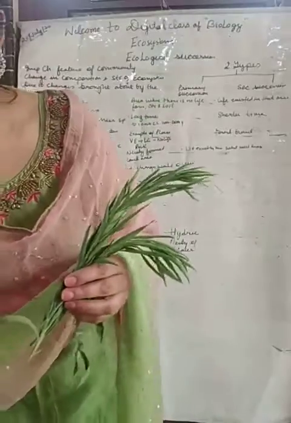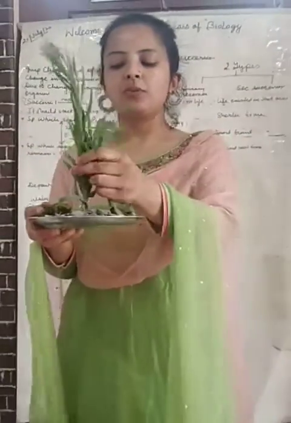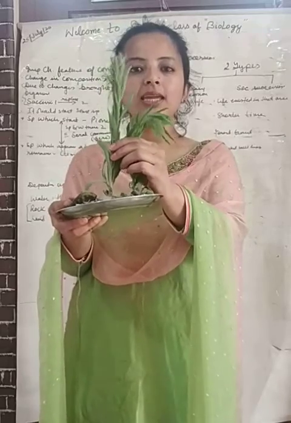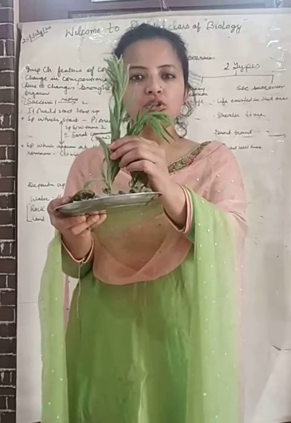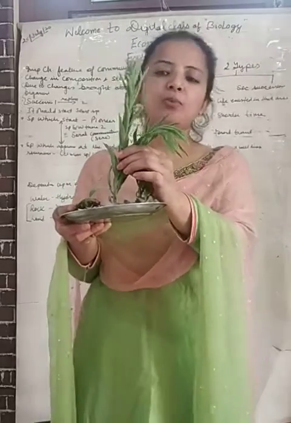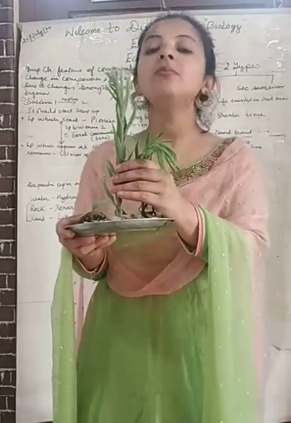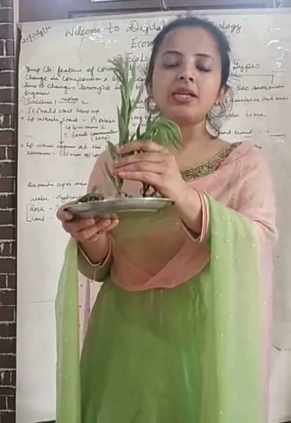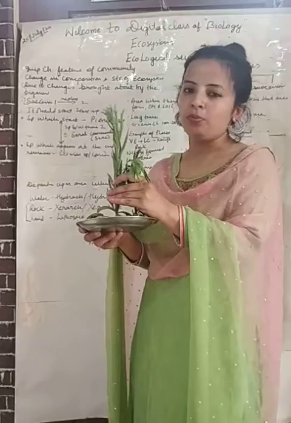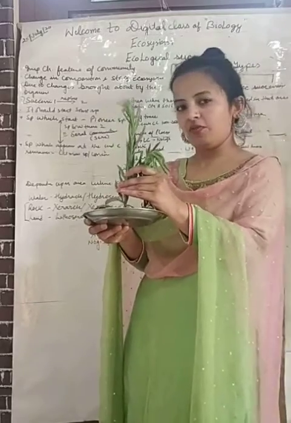Yes, angiosperm. Suppose these are angiosperms. At the end, your lichens will undergo succession. First it will form bryophyte, pteridophyte, gymnosperm, and then finally angiosperm. Angiosperms are the most stable community, and it is known as the climax community. At the end, it will only form.